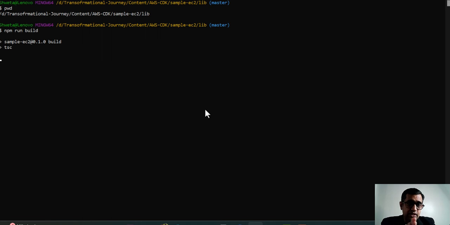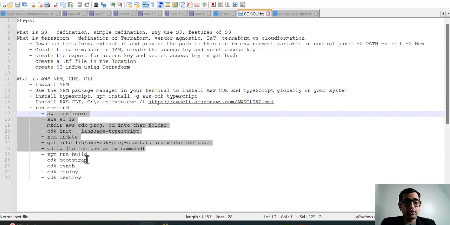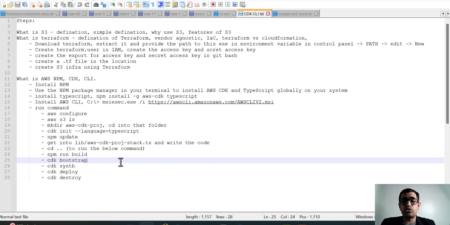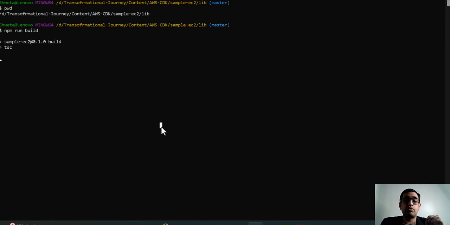Now let's wait for the npm run to build, and once it is ready, the next command that we are going to look at is CDK bootstrap. As I told, what the CDK bootstrap does is it tries to understand whether the environment, the CloudFormation that was created previously, is still the same or not, and if not, it will try to bootstrap it together with the environment. It will move this particular script to the S3 folder from where the CloudFormation template will be formed. I'll wait here for a bit so that the npm run build completes, and once it is completed, we'll come back and look at how the CDK bootstrap works.